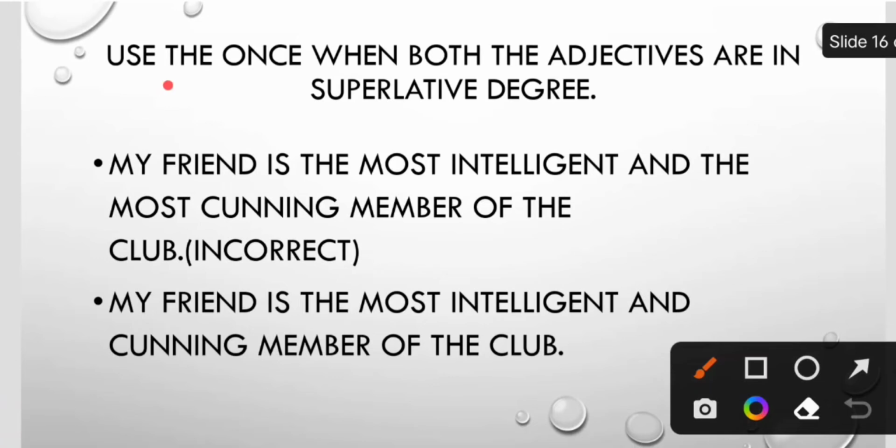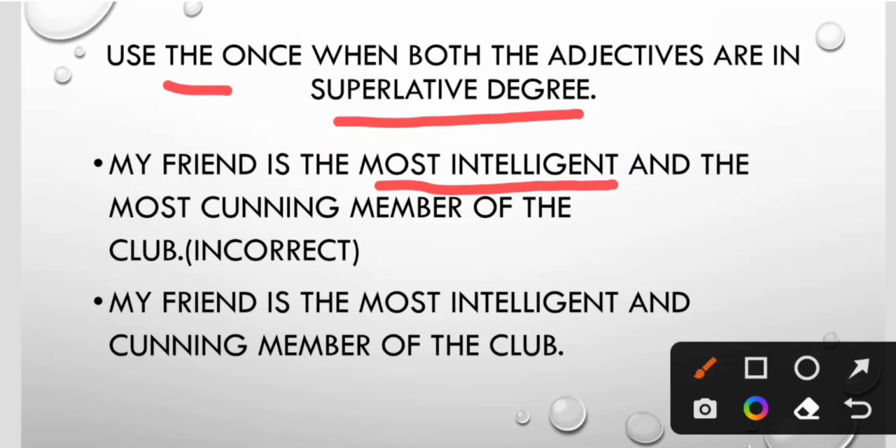We should use "the", the article, only once when both the adjectives are in superlative degree. For example, my friend is the most intelligent and the most cunning. We have used "the" two times here. So this is wrong. What is the correct answer here? My friend is the most intelligent and cunning member of the club.